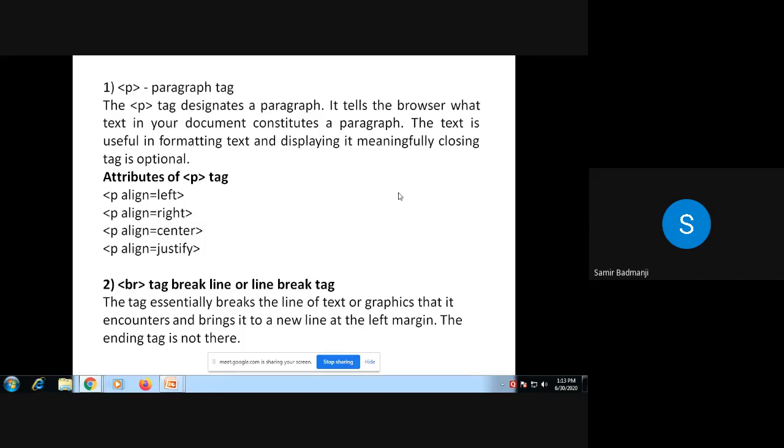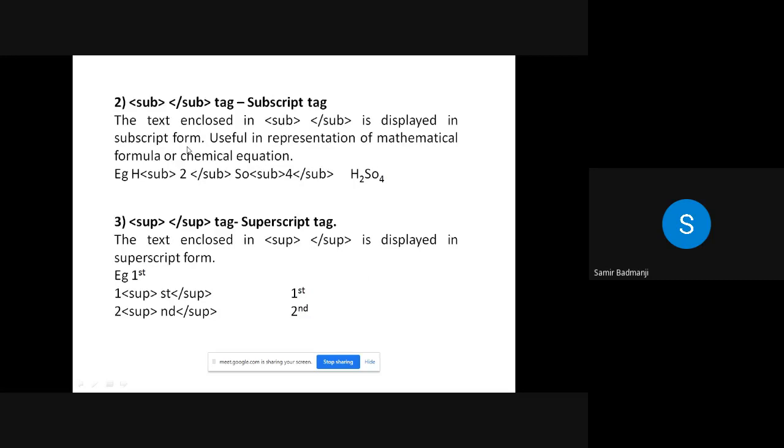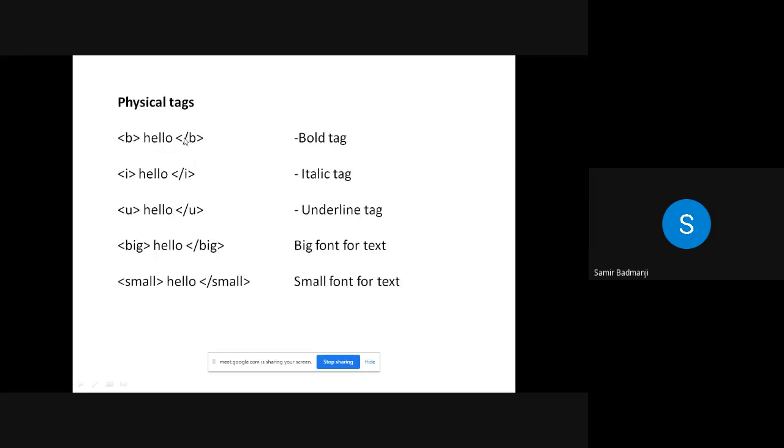Okay. So now we'll see the next tags. These are some physical tags, like you must have used in Word. Suppose you want to make some characters bold, you just select them, right click on them and select the bold sign, so it becomes bold. In HTML, you write the B tag and end this tag. Whatever you write between the starting and ending tag will become bold.